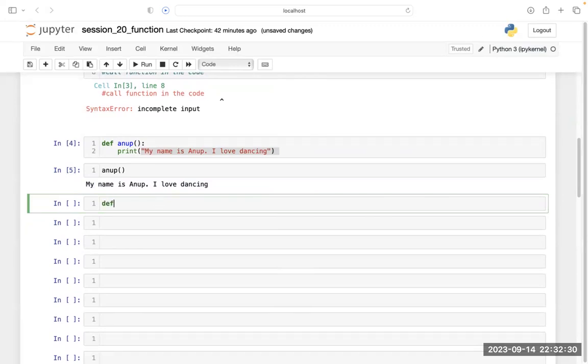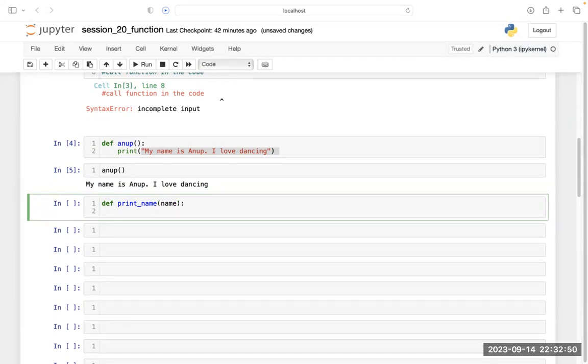Def, you have to always start with def. Print underscore name. This is the name of my function. Okay. And I am passing one argument inside it. That argument is name. And now I am also passing a doc string inside this. So let's put a doc string.